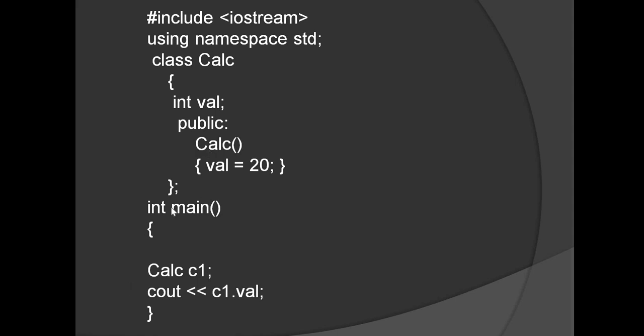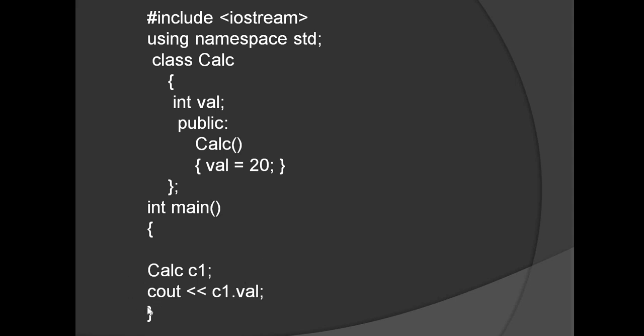Now moving on to the main method. From the main method we try creating objects for the class, so class name and object. When this object is created, it will implicitly call the constructor method. So the link will be passed on to this particular constructor method and the value will be loaded in memory.